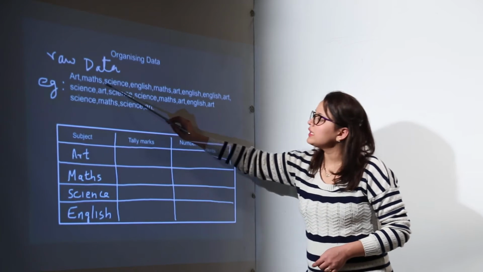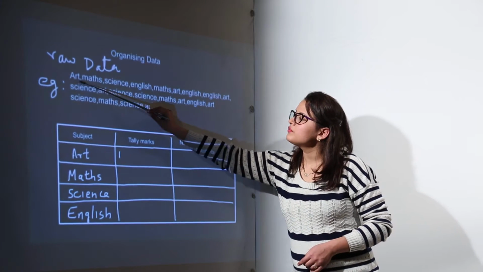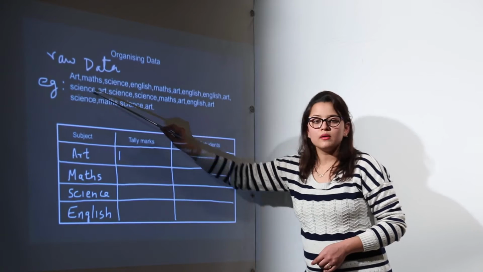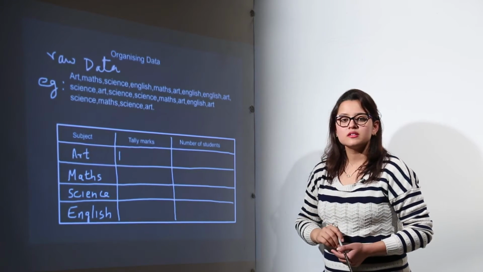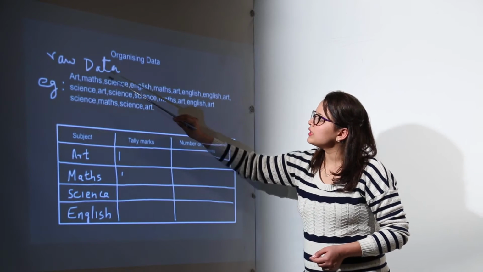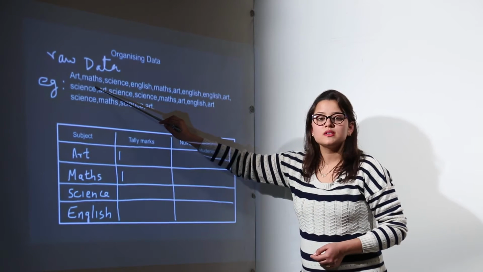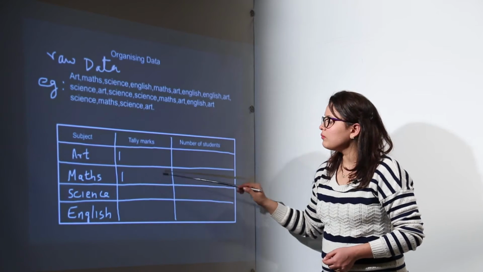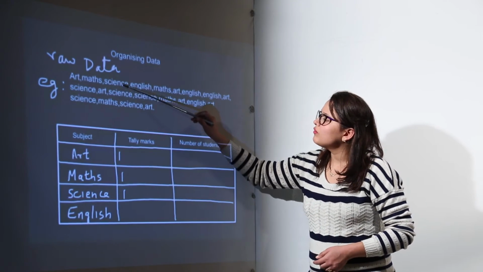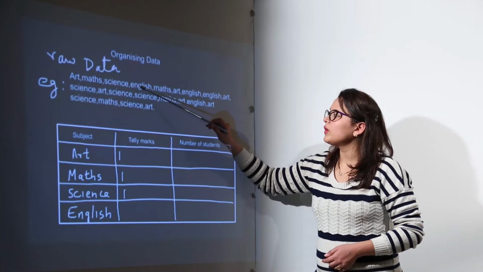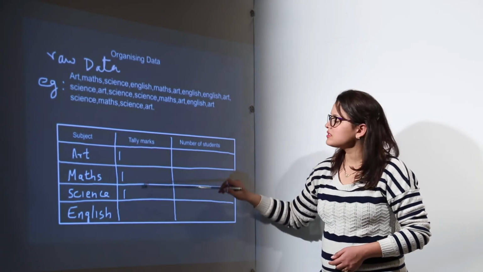So let us start with the tally marks making of the first data, that is arts. Let us check for the data over here. Over here the first student liked arts, so I am going to make one bar, one tally mark in the art section. For the second student, the liking was towards maths, so we will make one more bar in the maths section. Similarly, one bar in the science section and one tally mark in the English section.